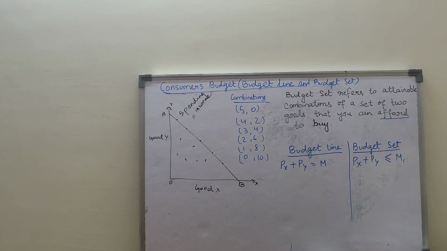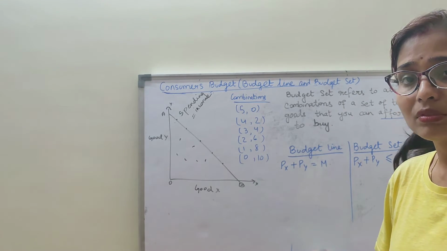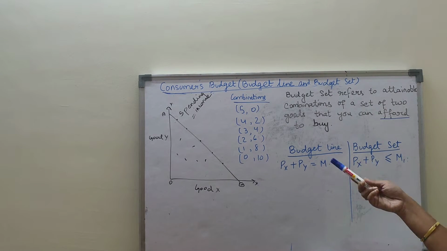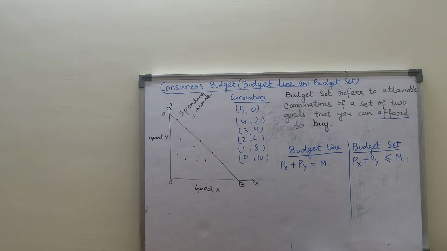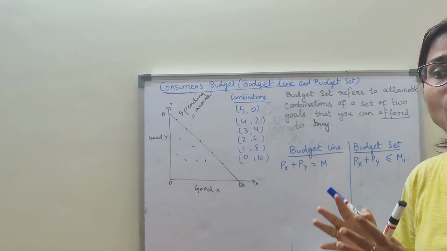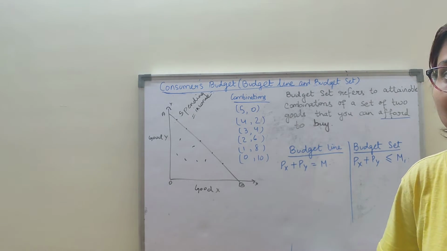Now the budget set is also known as the budget constraint. Why? Because it shows the limit up to which the consumer can buy a set of two goods with his given income.